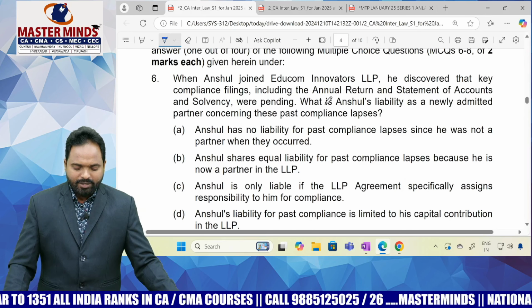6 marks. And who is responsible for filing financial statements? Means statement of account and solvency and annual returns, only designated partners. Okay, that is about one question. So designated partners, as well as this is about filing of statement of account and solvency and annual returns. So from that chapter they are asking. So LLP, very simple MCQs, you can answer. Next one is for,